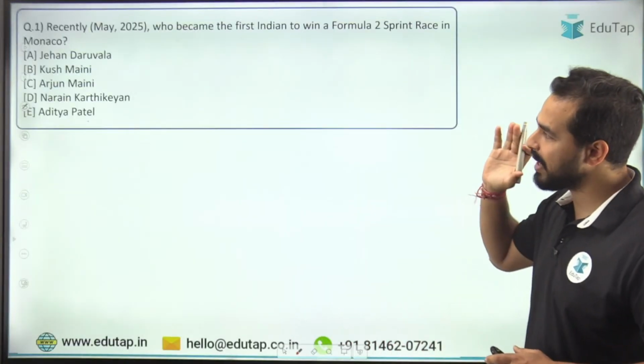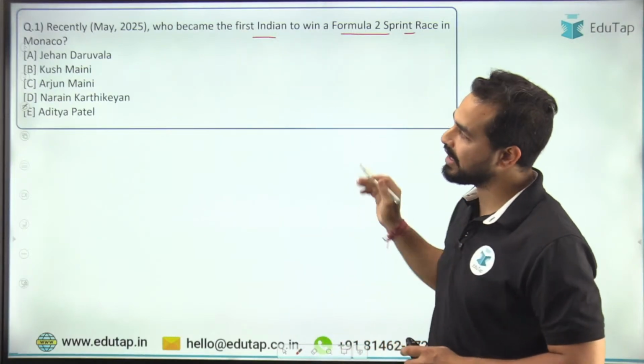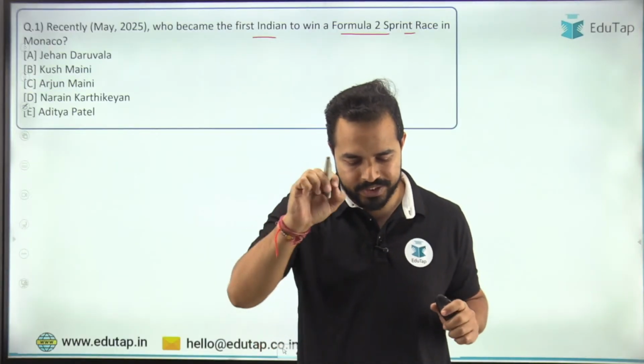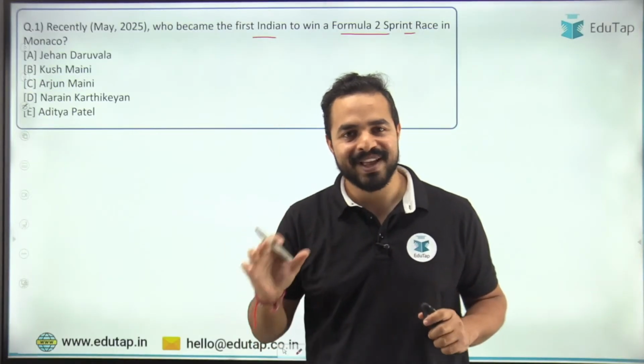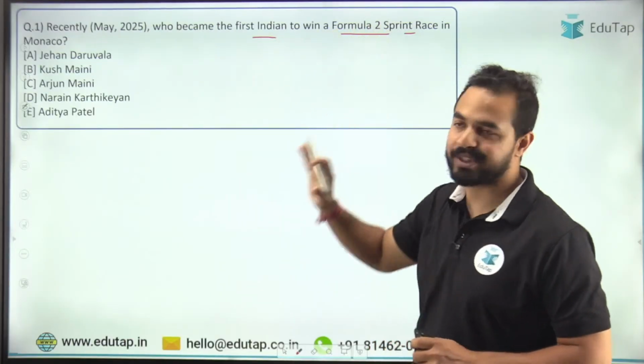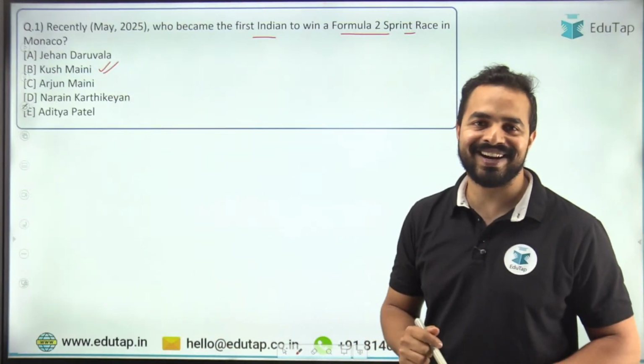तो काफी easy question है. पहला आपको बताना है, first Indian to win a Formula 2 sprint race in Monaco. What is the name of this person? काफी easy. तो काफी easy question के साथ हम start करेंगे. ठीक है, so पहला question आपके सामने, first Indian to win a Formula 2 sprint race. What is the name? Kushmani. Option B, Kushmani is the right answer.